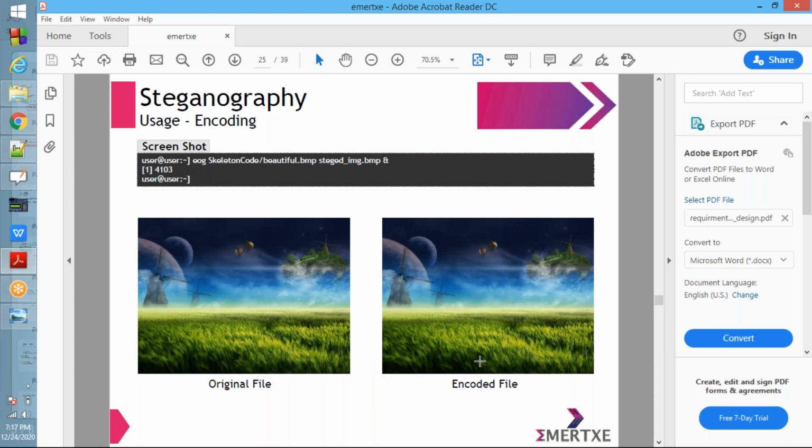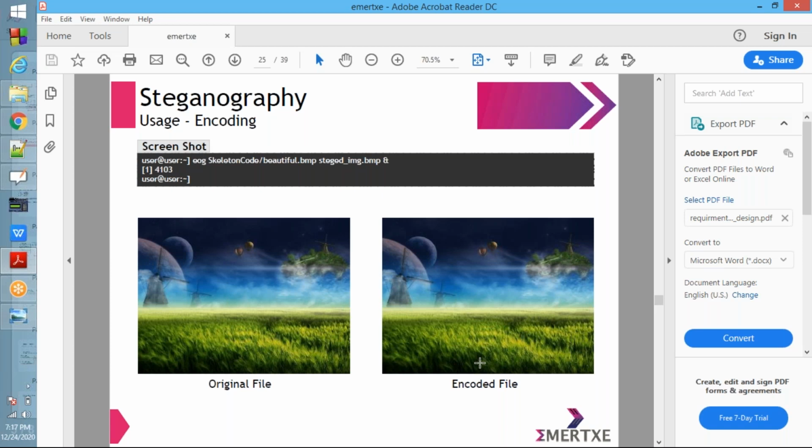Whatever the change is between the original image and the output image, here we cannot observe the change much. Even we cannot observe anything here. So while decoding, it is important. If I give some image, how will you come to know whether that image contains some information or not? It is difficult.